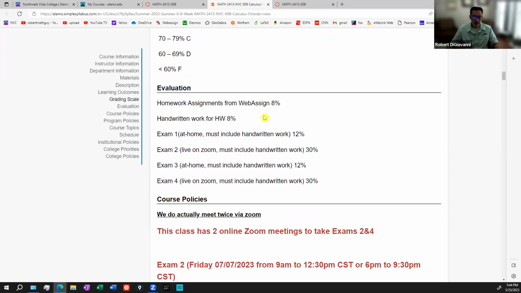Now, in terms of how your grade is determined, the percentages: you're going to have homework assignments that you do online. Those are worth 8% of your grade. Not a very significant amount of your grade is based on your homework. Also, you have to have handwritten homework to go with the answers you put in online. You'll be typing answers into the computer, but you have to have handwritten homework as well, and you will be submitting that electronically to me. That's another 8%. So put together, your homework is worth 16% of your grade.